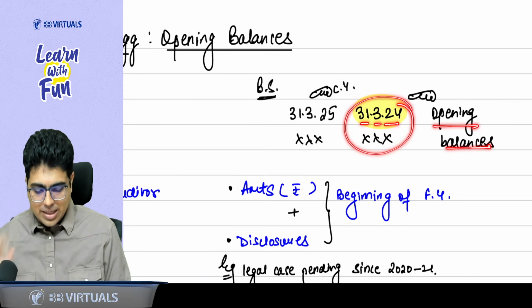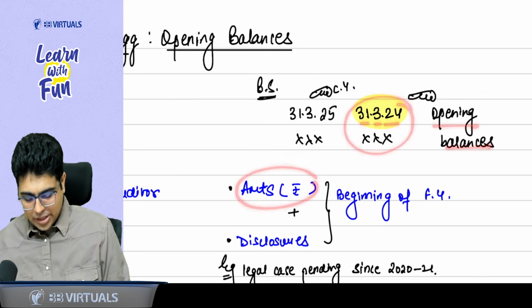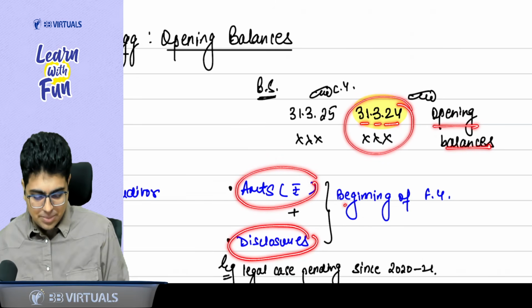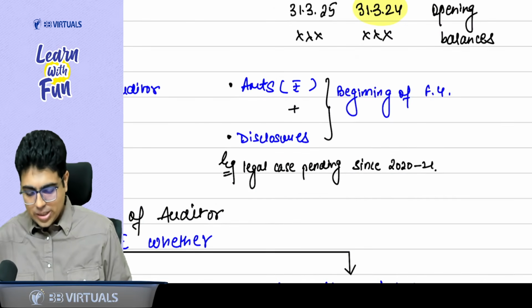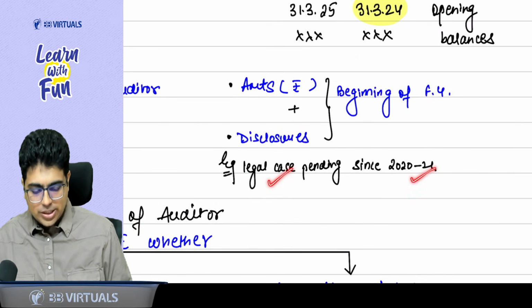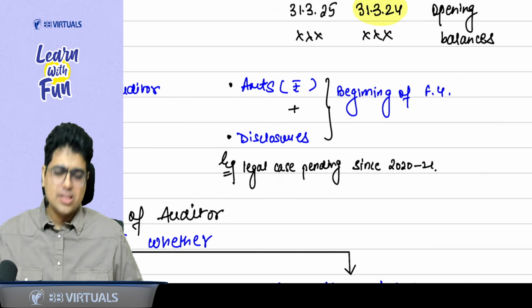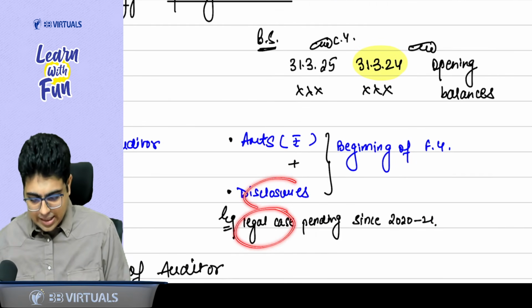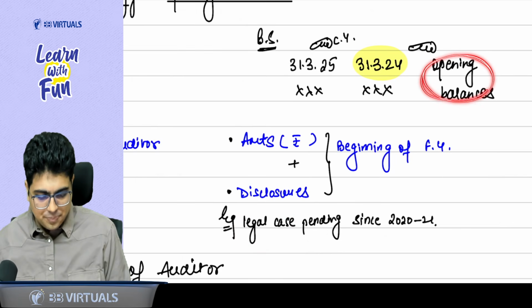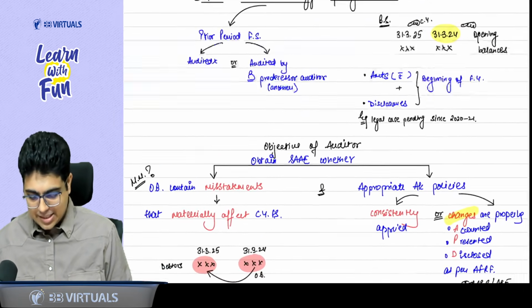Does opening balance only mean amounts? No. It also means disclosures present at the beginning of the financial year. So in case there is a legal case pending since 2021, which is continuing from the previous year, any disclosure regarding that legal case will also be considered an opening balance. Are these basics clear? Yes, sir.